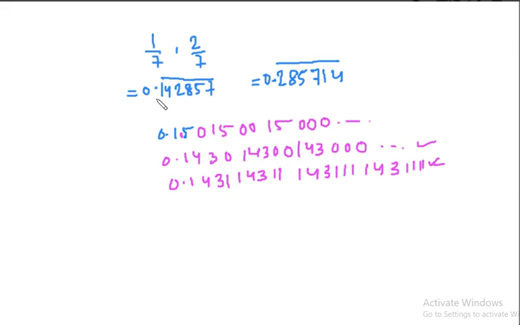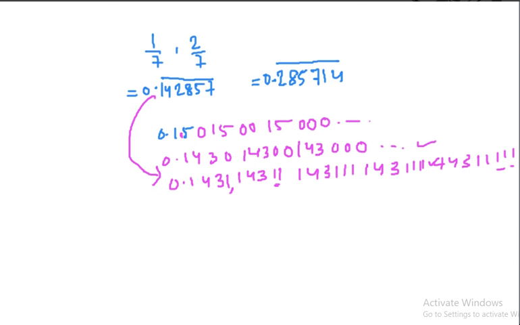So what we have done, let me clear this once again. We have written 0.14, then we have written 3, then 1, then we keep repeating: 1 4 3, then 11 4 3, then 111 4 3, then 1111 4 3, then 11111, and it will go on like that. So this is another irrational number.